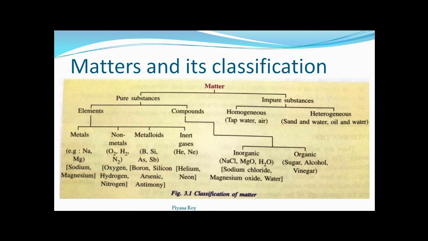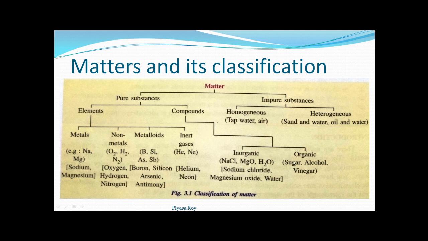Next, compounds can be classified into inorganic and organic, these two types. Inorganic compounds are those substances which we generally get in the atmosphere and in the earth's crust. Anything which is non-organic will be called inorganic. We can say we get these from minerals. So sodium chloride, magnesium oxide, water, these are examples of inorganic substances.